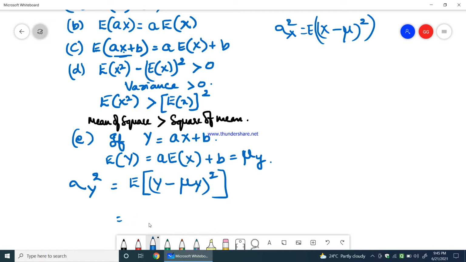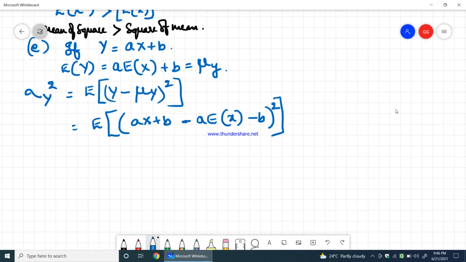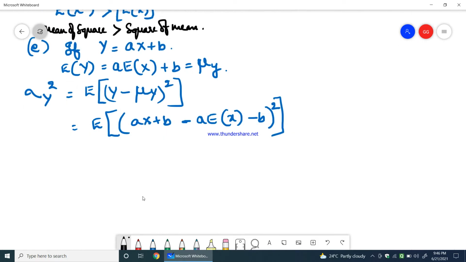So which is equal to E of, what is Y? aX plus b, minus, what is mu Y? a into E of X plus b. Therefore minus a into E of X minus b, and this is whole square. So therefore what happens here? This b and b get cancelled.